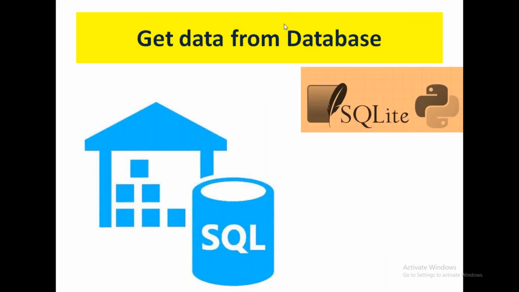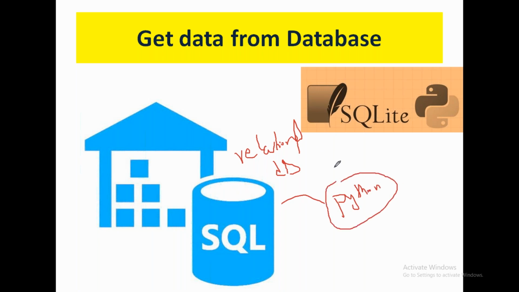Next, you can get data from databases. Sometimes data may be available in SQL. These are the relational databases. In the relational databases, sometimes you will have data, and now you want to read the data into your Python. To read data into your Python, you can use SQLite. SQLite is very useful. The sqlite3 library is what you can use for accessing SQL data in your Python.